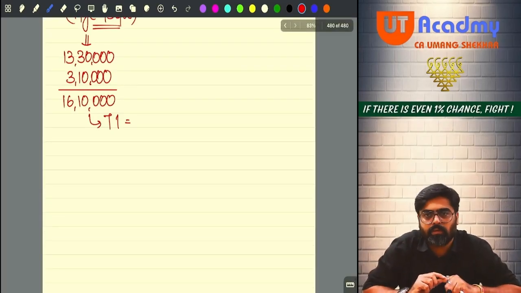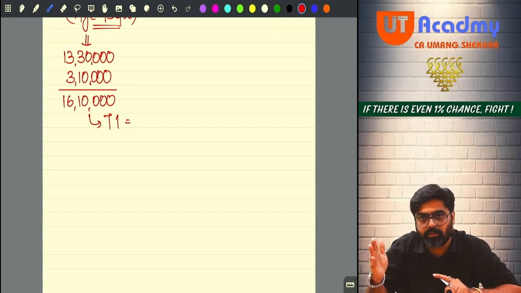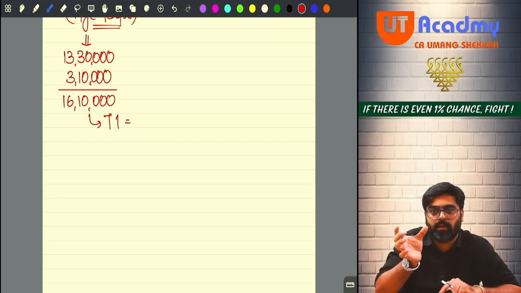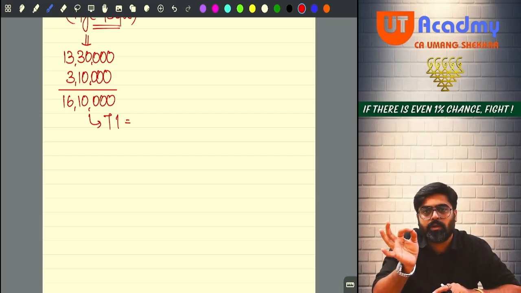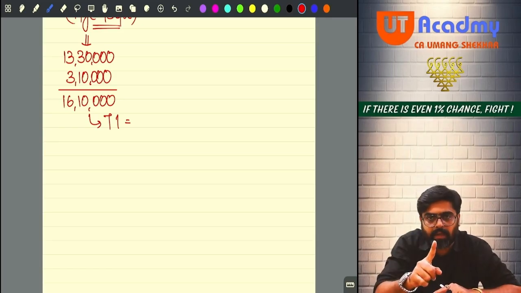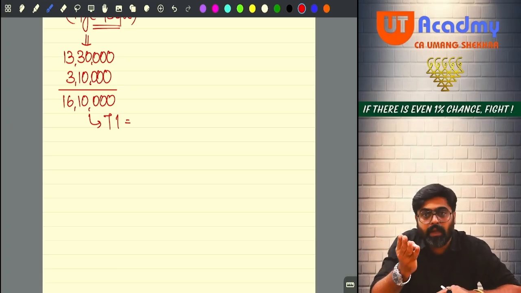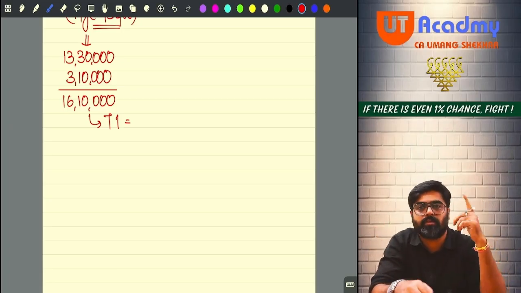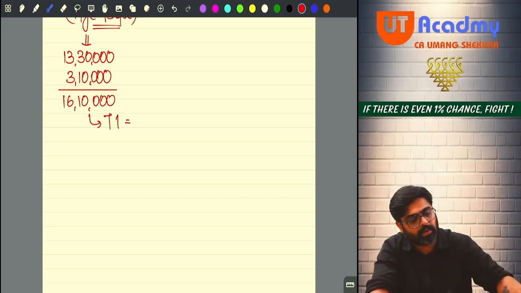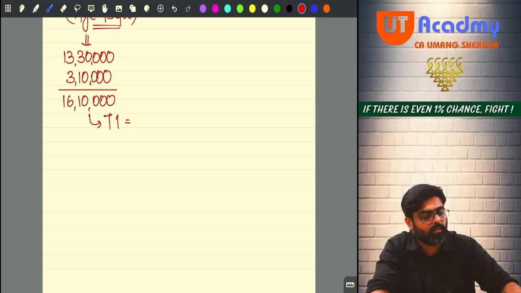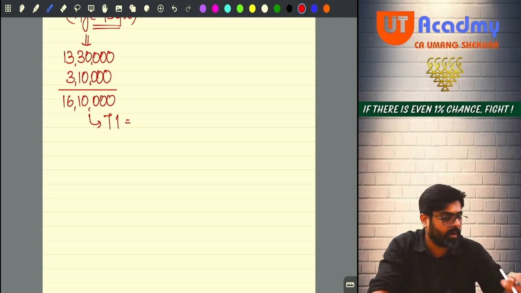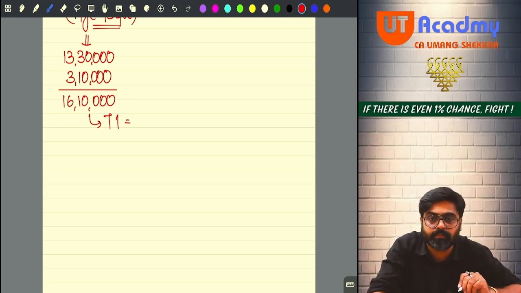Can you calculate the tax? Normal. 2 lakh 50, no tax. 2 lakh 50 to 5 lakh, 5% will be how much? 12,500. 5 lakh to 10 lakh is 20%. On 5 lakh, it will be 1 lakh. And any total income over and above 10 lakh, that is 6 lakh 10,000, on that you will calculate 30%. 6 lakh 10,000 into 30% you will get 1 lakh 83,000. 1 lakh 83 plus 1 lakh 12,500, you are going to get 295,500. Getting it?